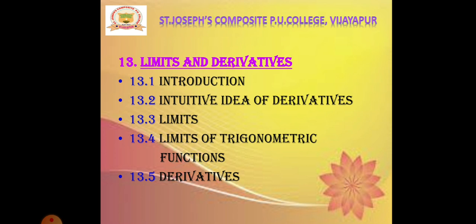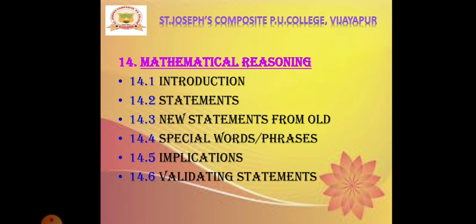We will learn about limits, limits of trigonometric functions, and derivatives. Next chapter, mathematical reasoning. Under this chapter, we are going to learn about statements, new statements from old, special words, implications, and validating statements.